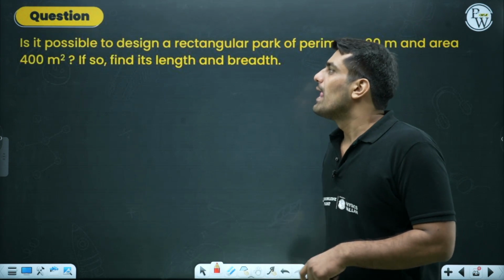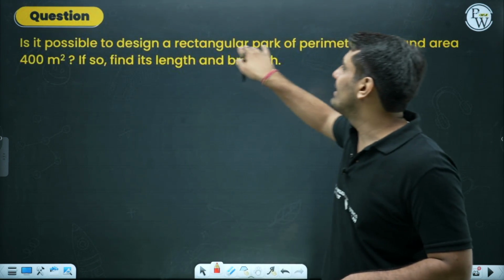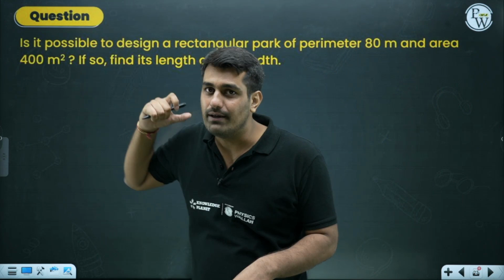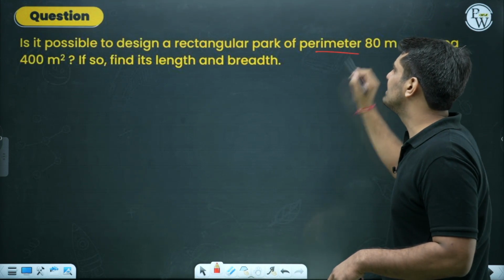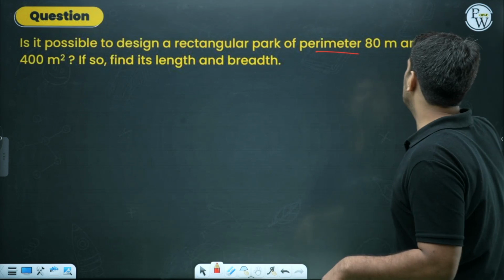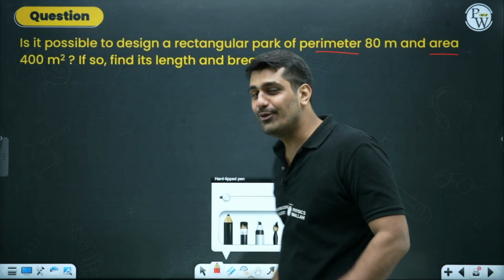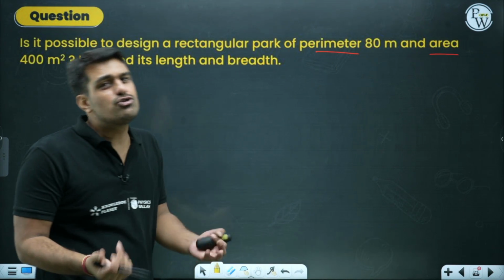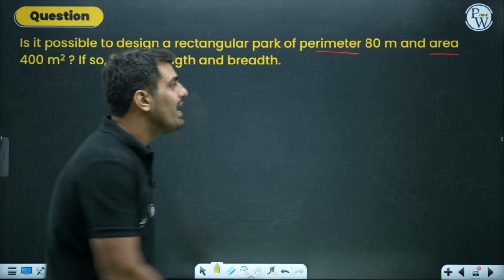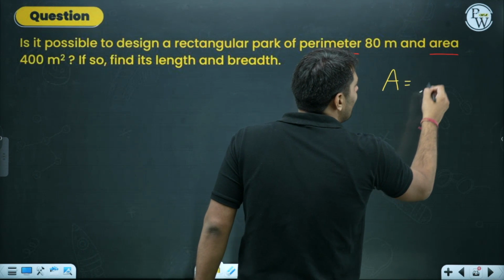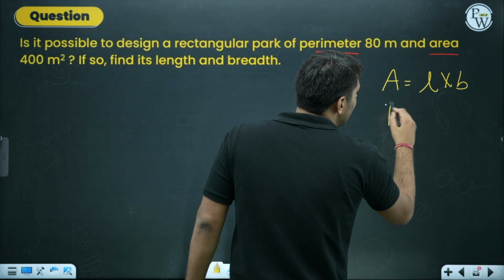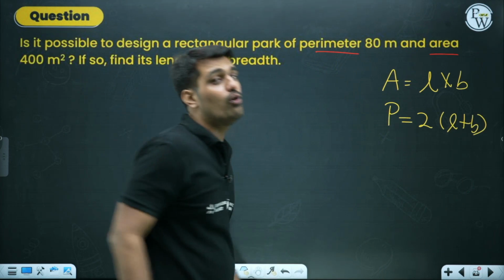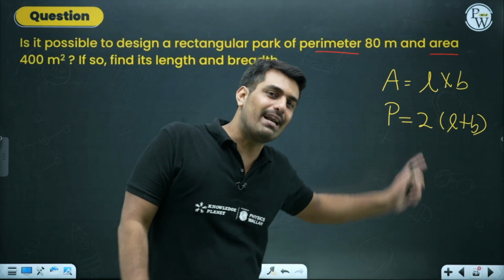Understand over here. They are saying, is it possible to design a rectangular park of perimeter 80 meter and area being 400 meters square? Perimeter is given and the area is given to you. You know the formula for both of them. I hope at least you know. If you don't know, you must revise some of the basic geometry of grades 6 to 8. Area of any rectangle is length into breadth. And the perimeter of any rectangle is 2 into L plus B. If you know this, well and good. If you don't know, you need to take a step back and revise this part as well.